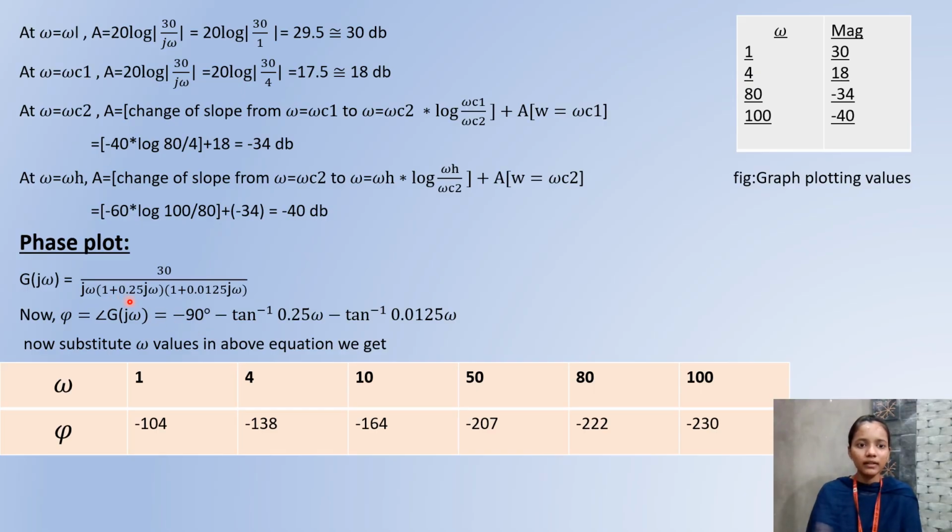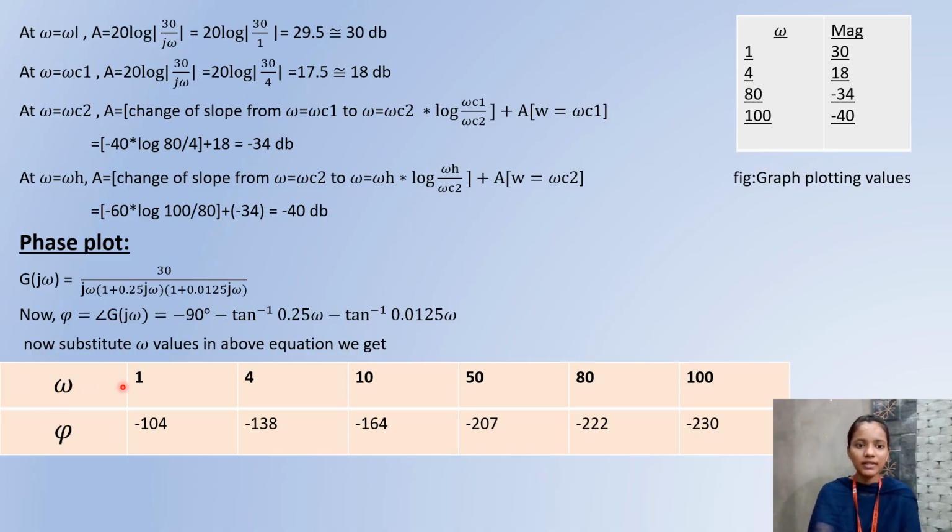So here we take tan inverse of imaginary part by real part. So tan inverse of 0.25 omega by 1. Here minus tan inverse of imaginary part by real part. Tan inverse of 0.0125 omega by 1. We get this formula. Now we are substituting the omega values in this above equation.